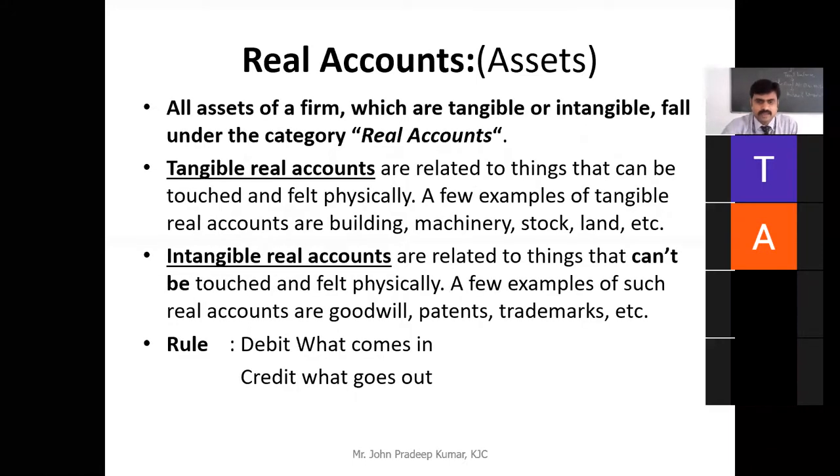Then the real account is mainly maintained for assets. It is the assets account. Any asset, tangible or intangible. What do you mean by asset? For example, land and building are assets to the company. It can be computers, a printer, anything which is an asset. For that we record in the books of account. It is called a real account. It can even be intangible, like goodwill, brand name, patents, trademarks. All these are called intangible assets. So the real account represents the tangible and intangible assets. Is it clear?